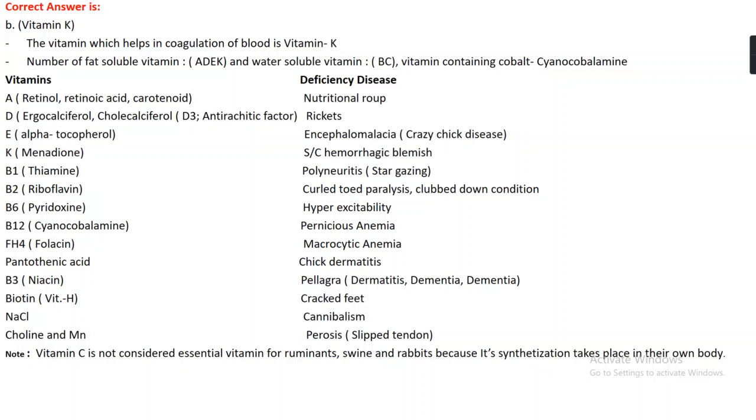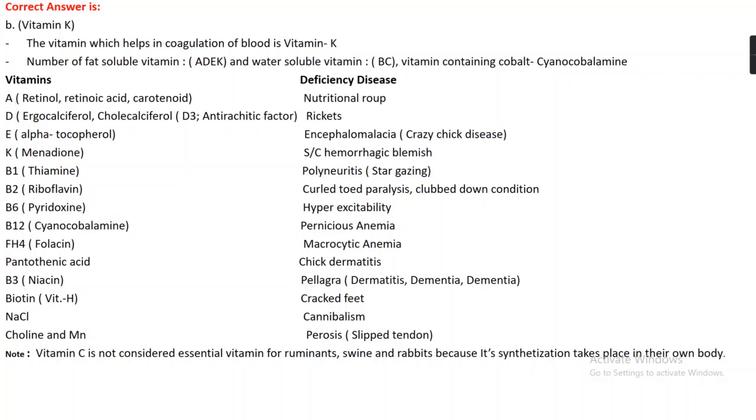And here are two types of vitamins. Fat soluble vitamins are 4 in number, which are A, D, E, K, and water soluble vitamins are 2 in number, that is vitamin B and vitamin C. And there is only one vitamin which contains cobalt, that is cyanocobalamin, which is vitamin B12. And here is the list of vitamins along with their deficiency diseases.